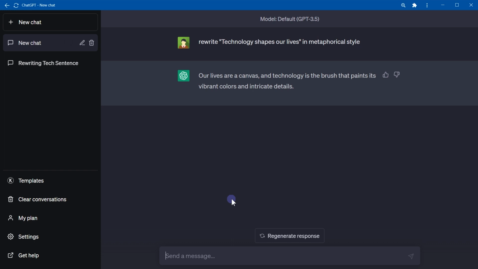Metaphorical style is used in metaphors and other figurative language. Metaphorical style conveys abstract ideas or complex emotions through comparison, symbolism, and imagery. It's often used in poetry, fiction, and speeches.